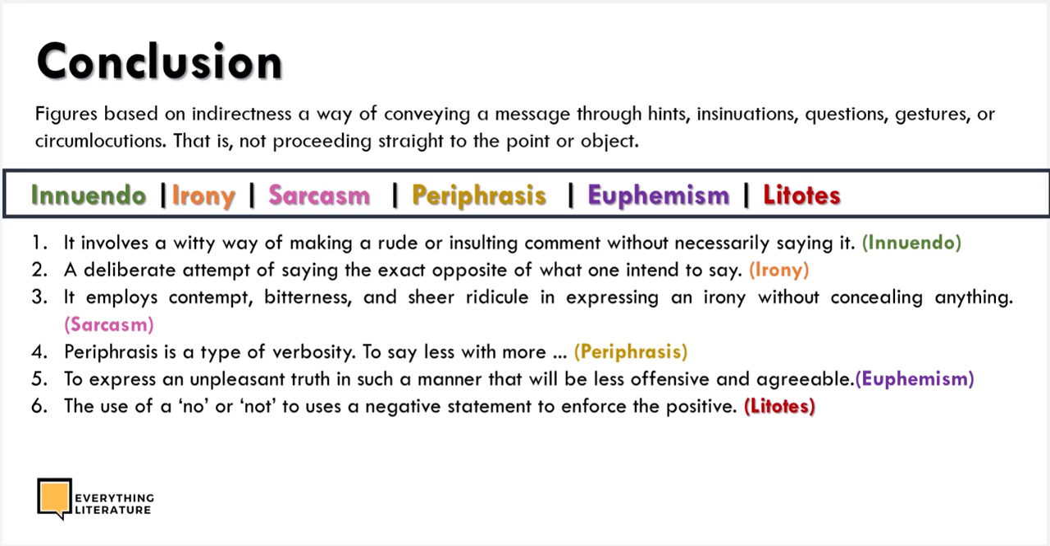And when we talk about periphrasis, it is a type of verbosity. That is, something you can say with a word, you start to use about 20 to 50 words for the same thing. Here we make use of description, adjectives, like that. To express an unpleasant truth in such a manner that will be less offensive and more agreeable, that's euphemism. So instead of saying grandpa has died, it could be grandpa has kicked the bucket, when you want to make it less offensive to a grandchild.